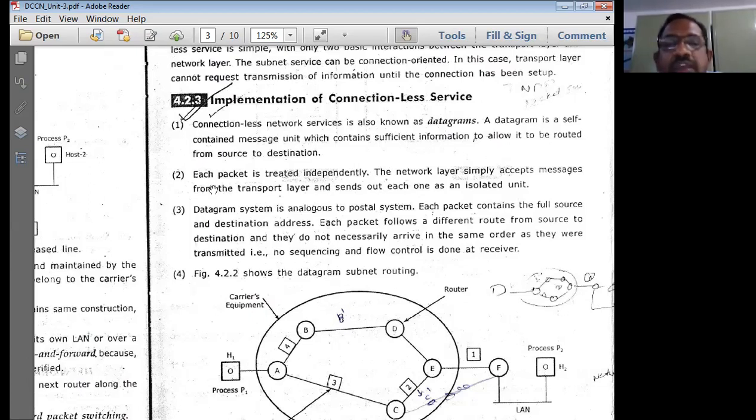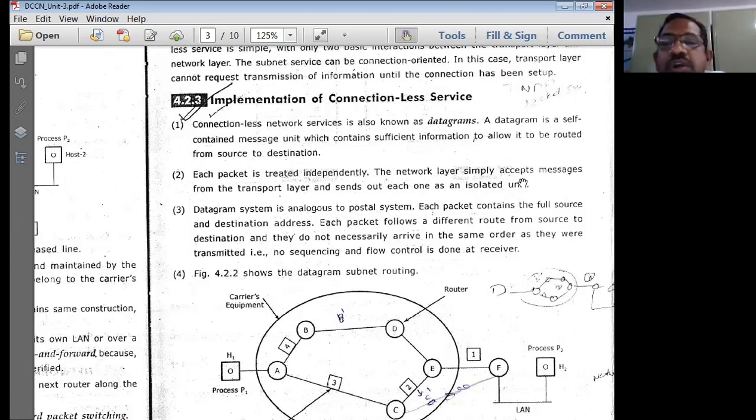So we treat each packet as independent. The network layer simply accepts messages from the transport layer and sends out each one as an isolated unit. This is the independence benefit. Every packet is independent of the other packets, even though all these packets belong to the same message. Because of this advantage, we can use this in the connectionless type of service.